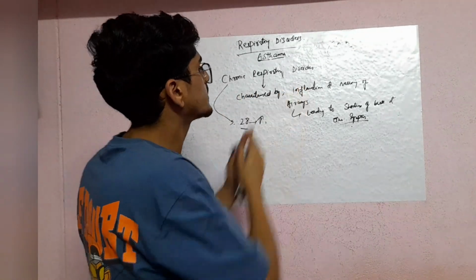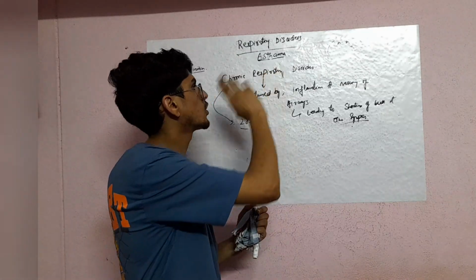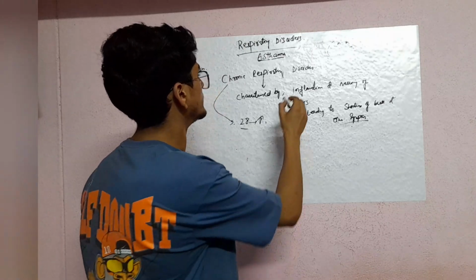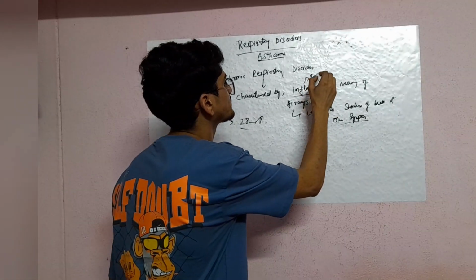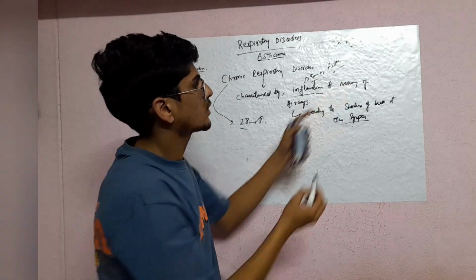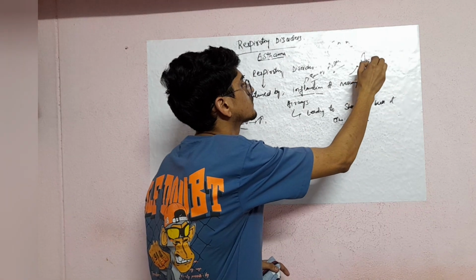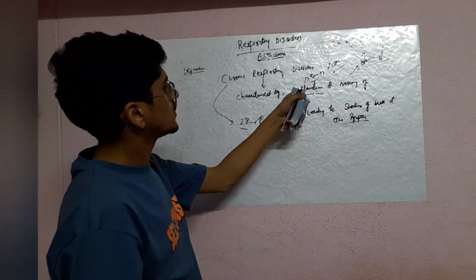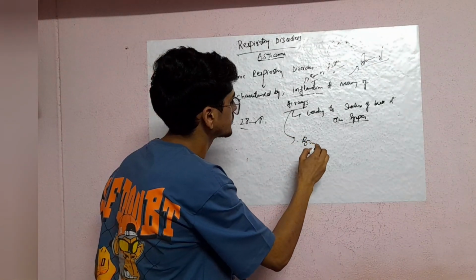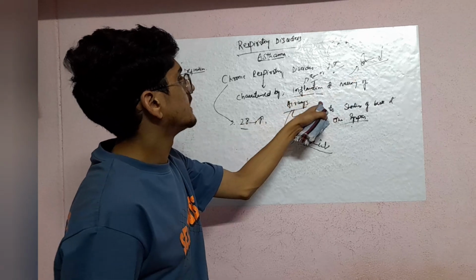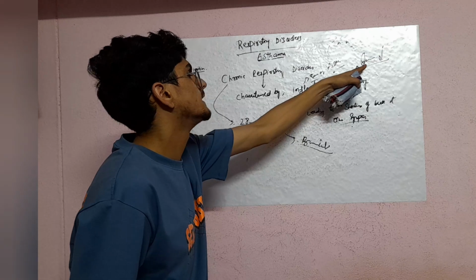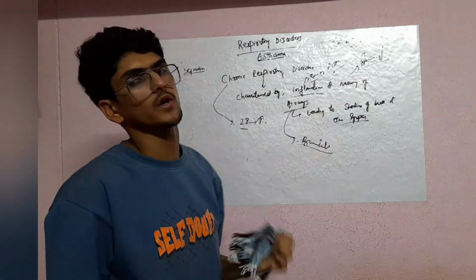And also it is characterized by what happens in this? In this, inflammation and narrowing of the airways will occur. Inflammation means swelling, or we can say redness. Narrowing means the lumen will be decreased. Airways means the bronchioles. So there will be redness or swelling and also decreased lumen of the bronchioles, leading to shortness of breath.